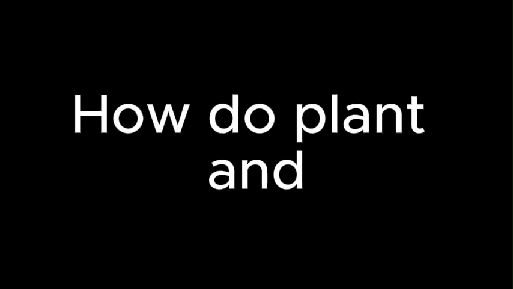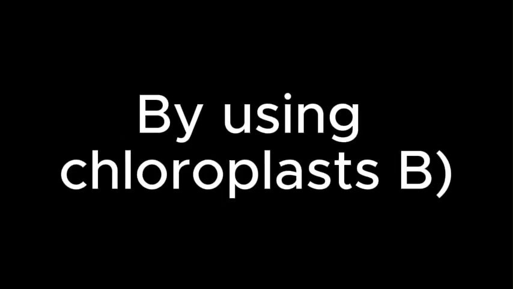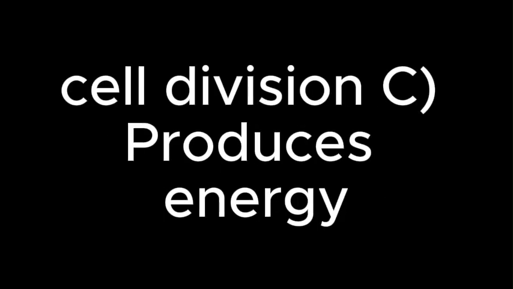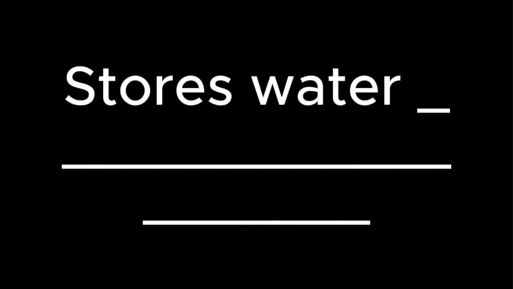59. How do plant and animal cells both maintain their shape? A. By using chloroplast, through the cytoplasm, through the cell wall and cytoskeleton, through vacuole. 60. What does the mitochondrion do in both plant and animal cells? A. Produces food, regulates cell division, produces energy through cellular respiration, stores water.